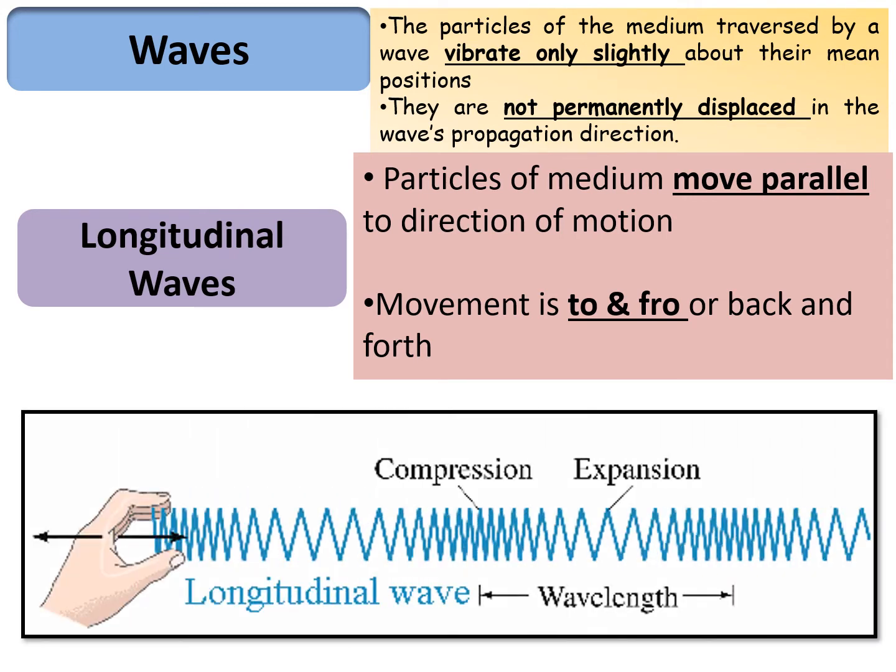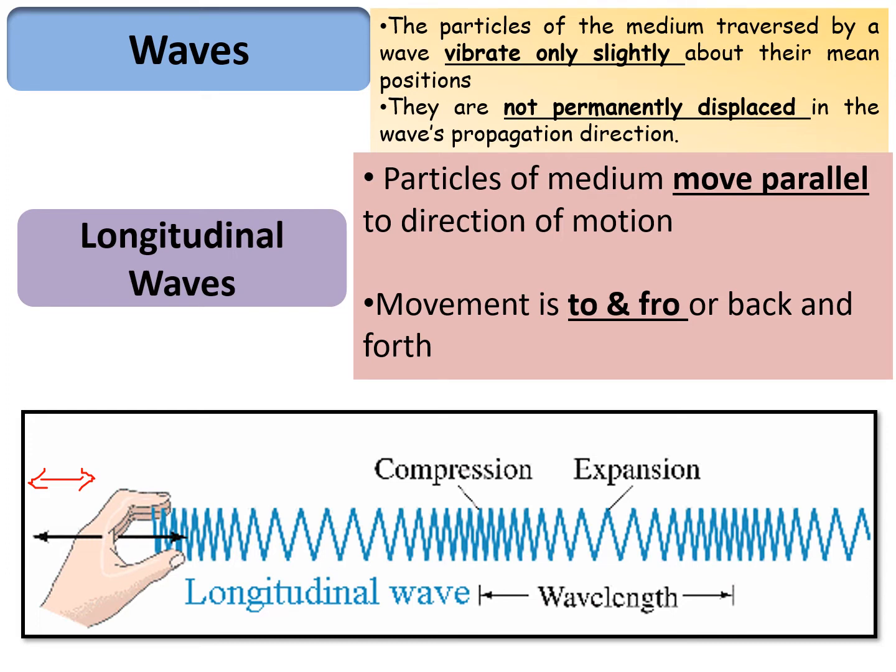If we want to understand this, suppose we have a spring which is hooked at one end and the other end is free. At the free end, we push and pull the spring. Whatever disturbance occurs in this medium travels, but the air particles or air molecules are just slightly displaced, which results in compactness of the air molecules in one region and moving away of the air molecules in another.